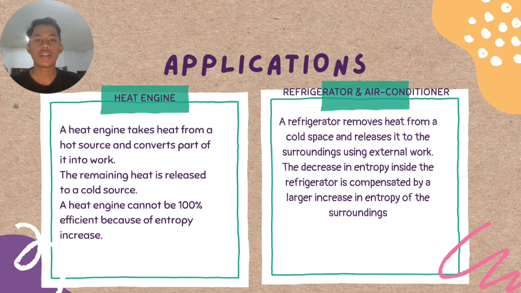And the second is the refrigerator and air conditioner. A refrigerator removes heat from a cold space and releases it to the surroundings using external work. The decrease in entropy inside a refrigerator is compensated by a larger increase in entropy of the surroundings.